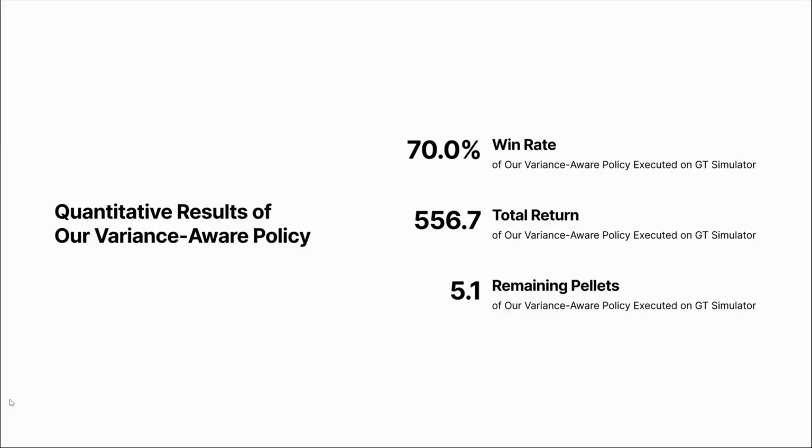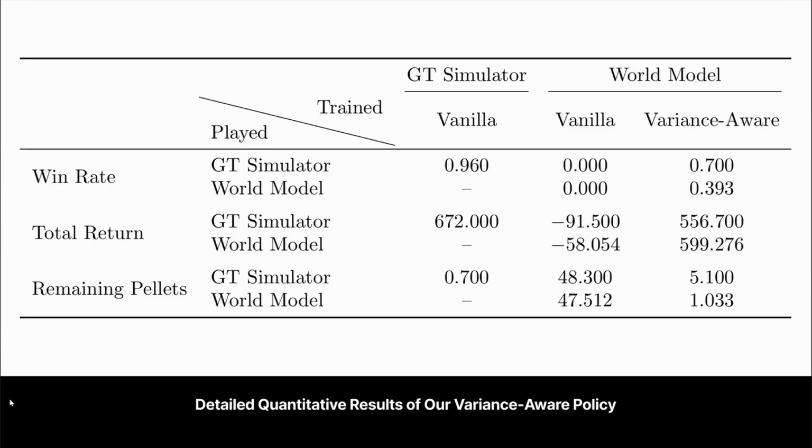The metrics reflect this improvement. The variance-aware policy achieved a win rate of 70% when played on the ground truth simulator. Looking at the detailed metrics, the performance of our variance-aware policy is comparable to the policy trained on the ground truth simulator. We were able to successfully recover the optimal performance without the agent interacting directly with the environment.